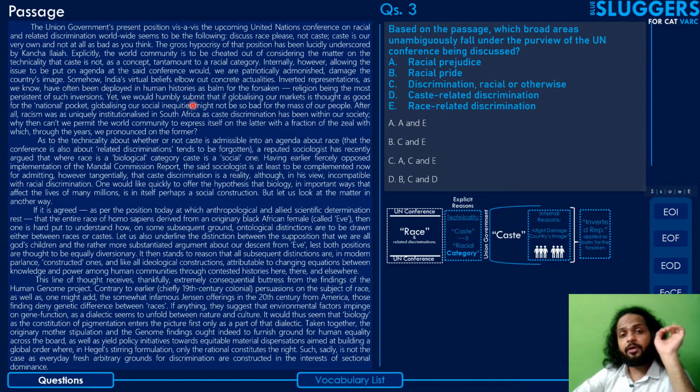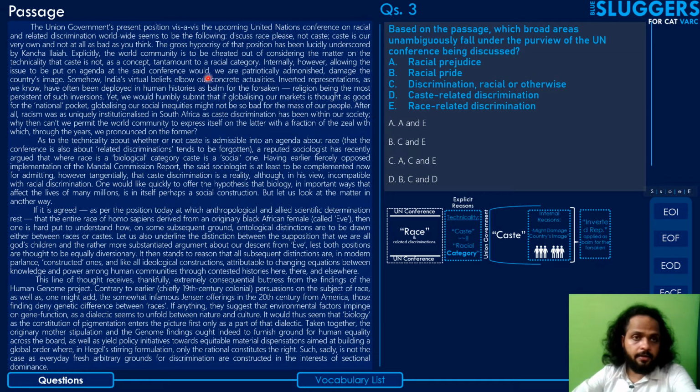That means you cannot include the options which the author is proposing should be discussed or should be taken under the purview of the UN conference. We can only select the ones which are already under the purview. The ones which are being contended, like for example, caste discrimination, is not in the purview of the UN conference so far. The author is contending that it should be. The union government is saying that it should not be, but it is not under the purview yet. So you cannot select that. You can only select the ones that are without any doubt already under the purview.